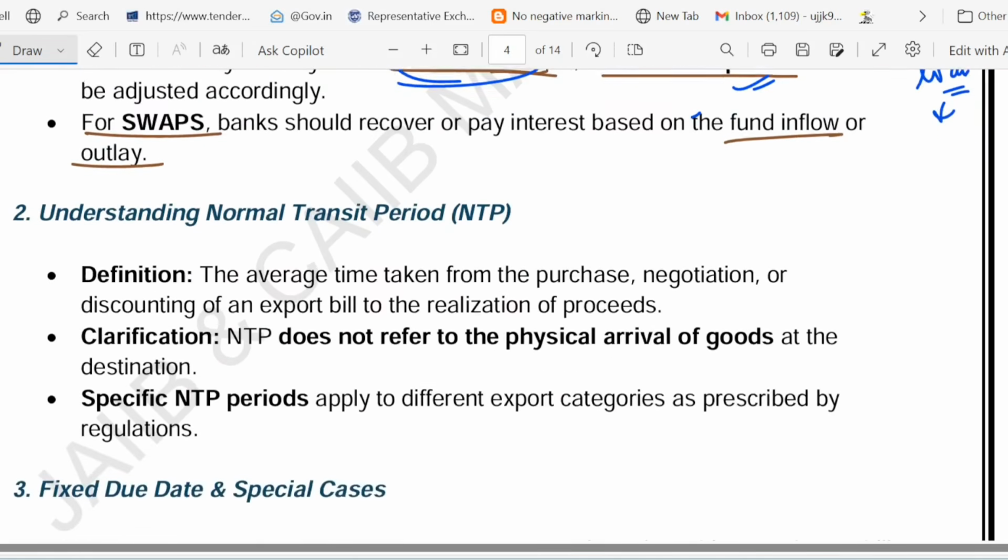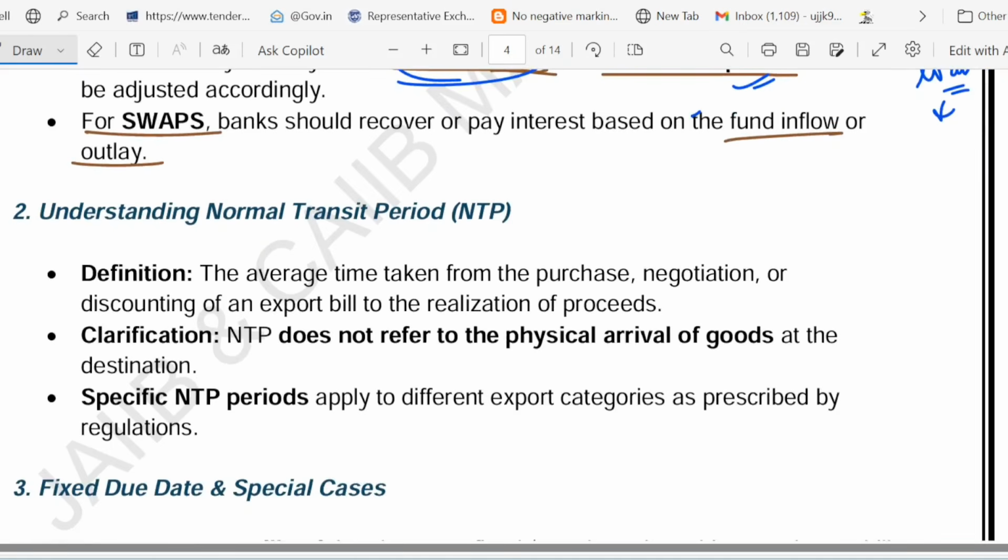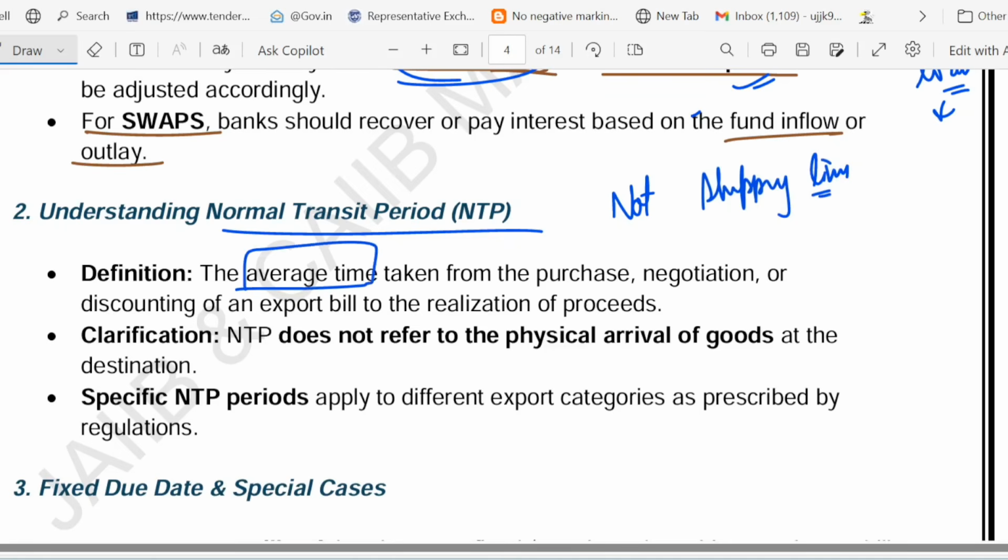That is the point. Now friends, have a look at NTP, normal transit period. What is that? See, this is not shipping time. Remember, it is not shipping time, right? It is the average time. You can see the keyword: average time for export bill processing, which means payment receipt.